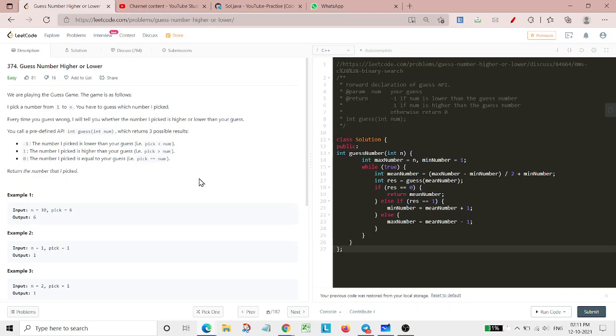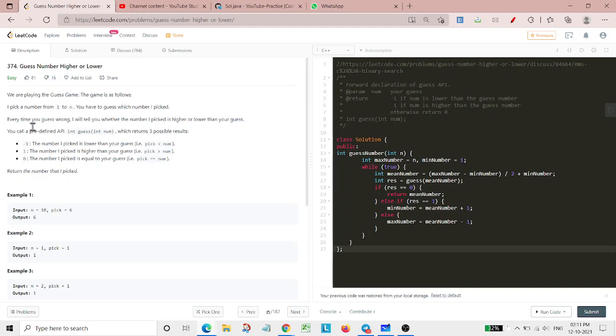So basically in this question, what we are given is a number. That number is the highest range up to which we can search for the number, guessing whether it is the right number picked by the other person with whom we are playing a game, or whether it was a lower number or a higher number. But at the end, what we need to return is that exact number which was picked by that particular person.